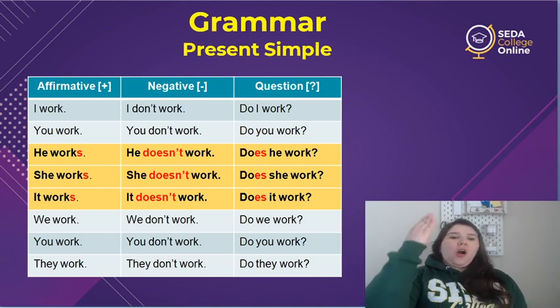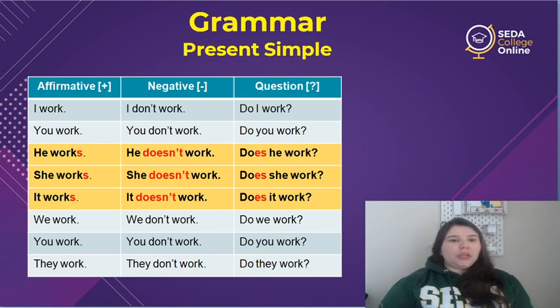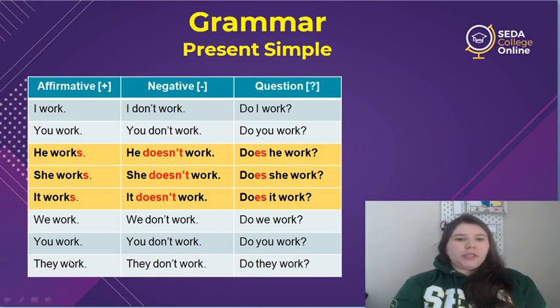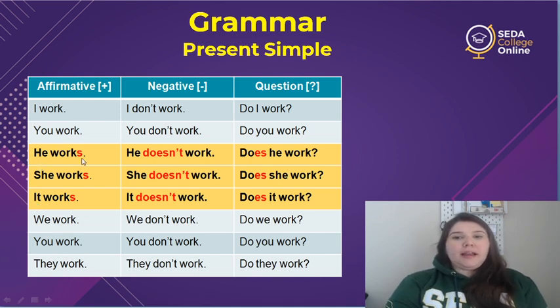She works. All right, so let's see why it happens. So here we have all the subject pronouns. I, you, he, she, it, we, you, and they. But today we're going to focus on this yellow part, the subjects he, she, and it. Okay? So let's take a look at the affirmative sentence.